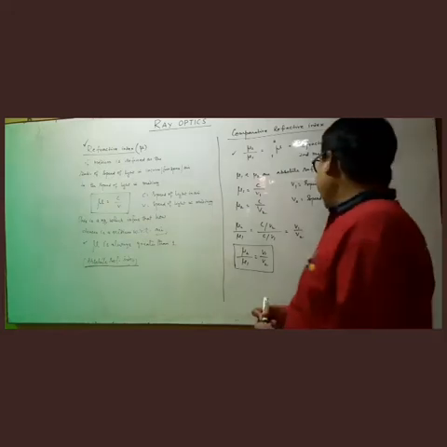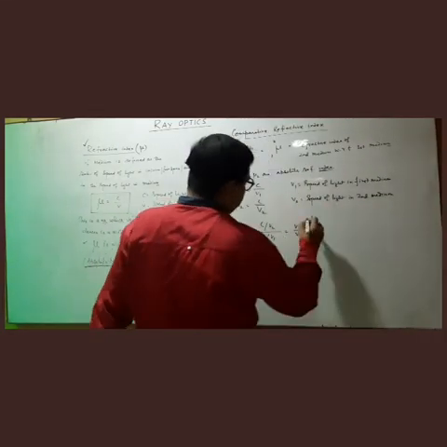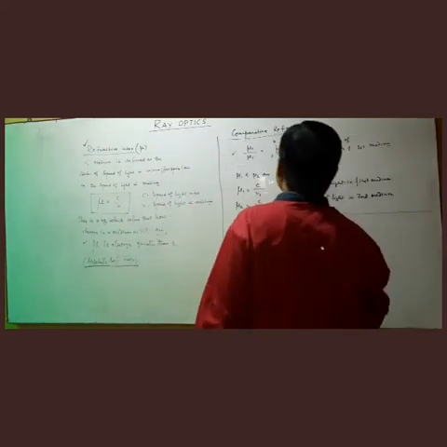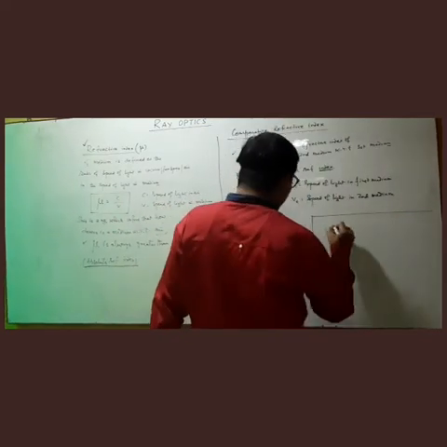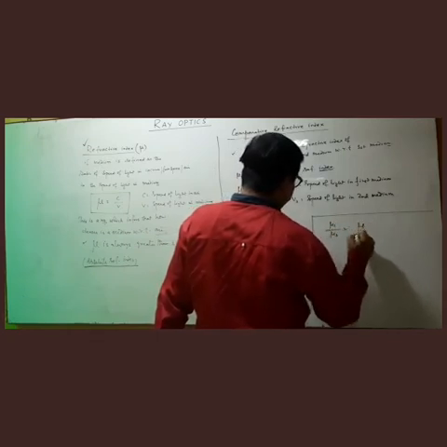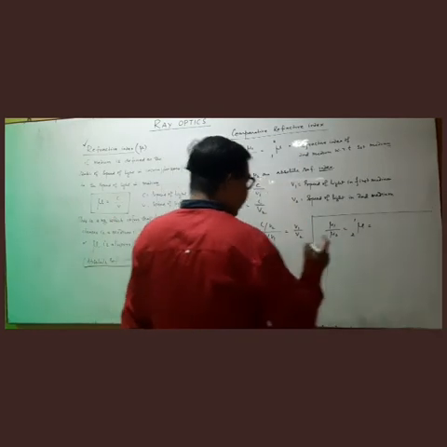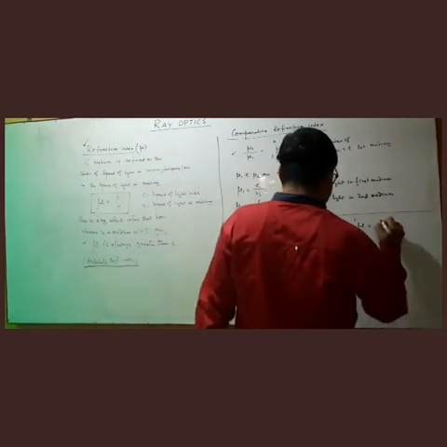And similarly, if you want to write the reverse process, mu1 by mu2, so this is 2 mu 1. So similarly, it will become V2 by V1.